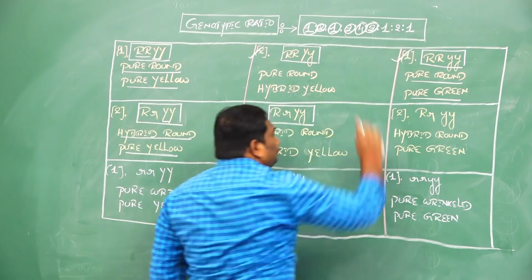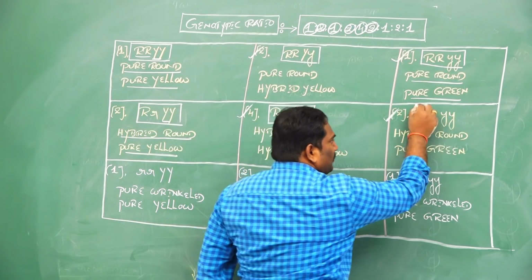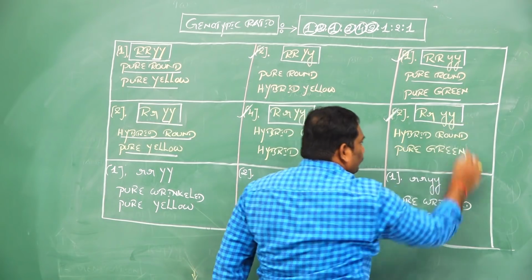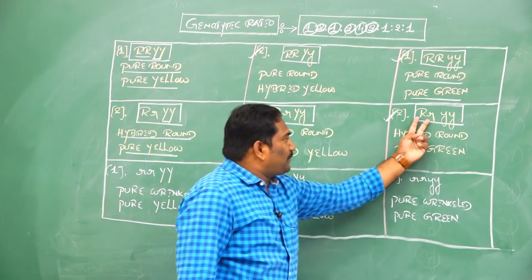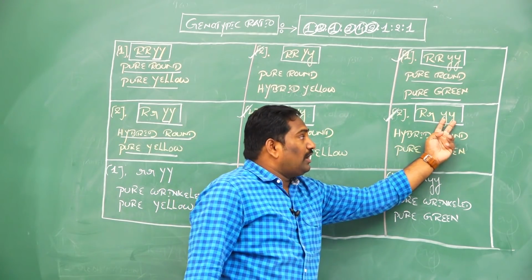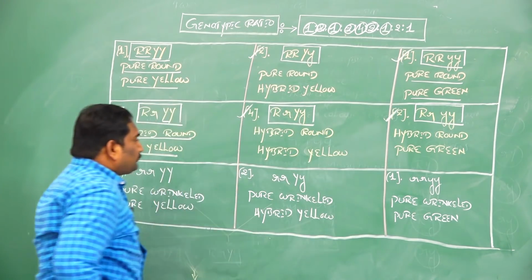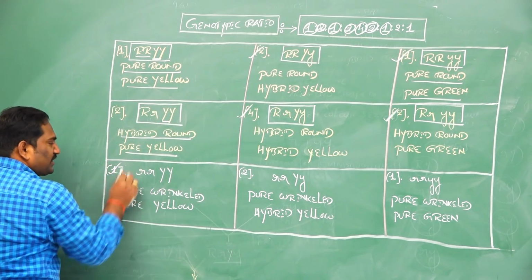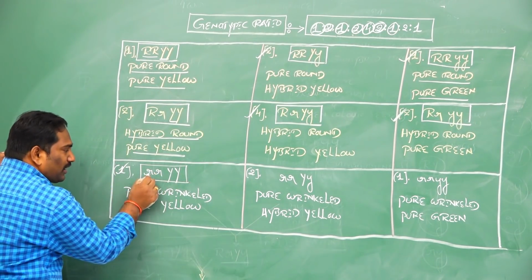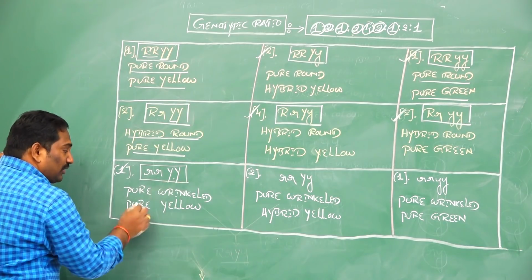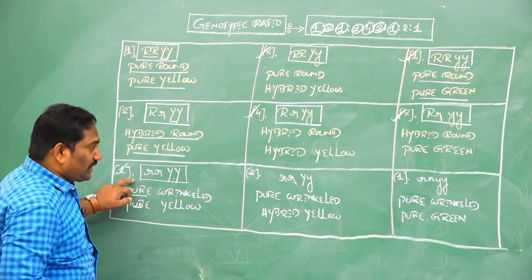The next 2. Here capital R, small r, small y, small y. Out of 16, this kind of genotype we can find only 2. Hybrid round and pure green. And the next one is 1. This kind of genotype, small r, small r, capital Y, capital Y: pure wrinkled shape of seeds, pure yellow color seeds. Out of 16, 1 in the Punnett square table.